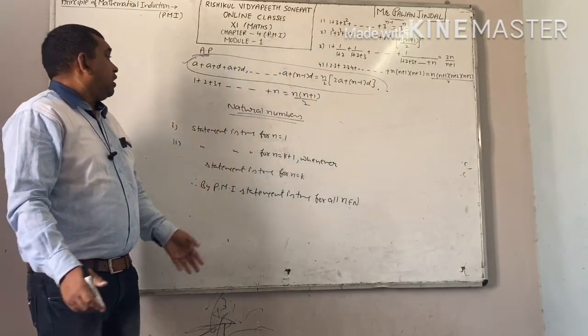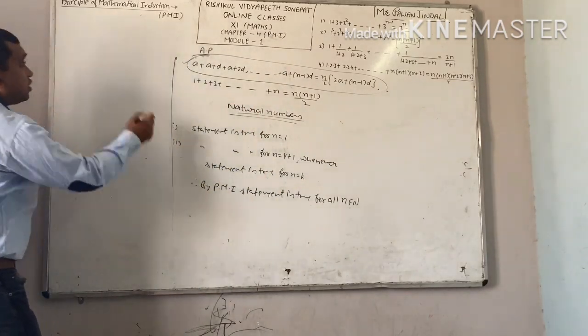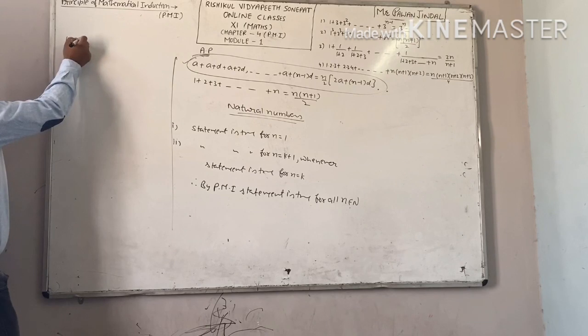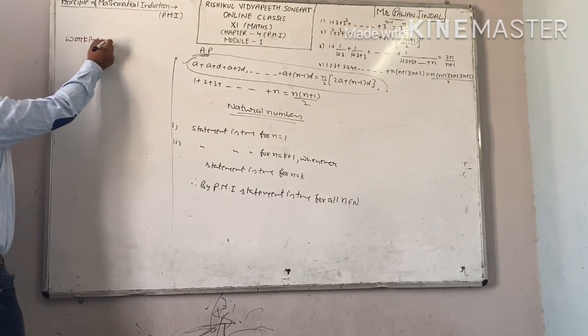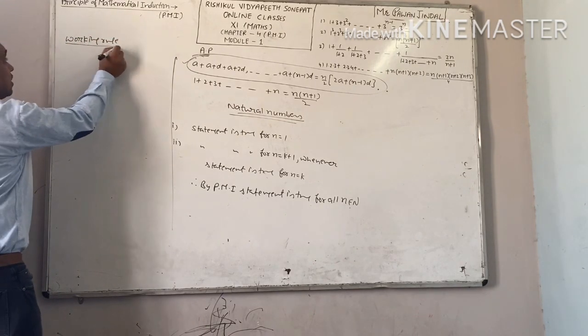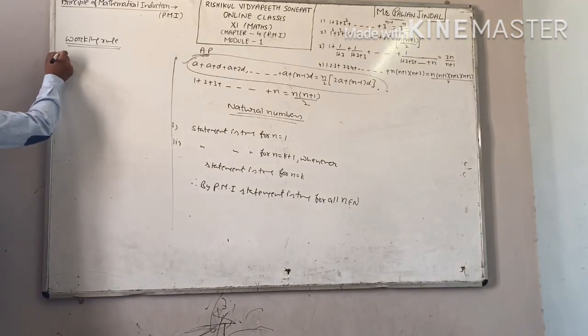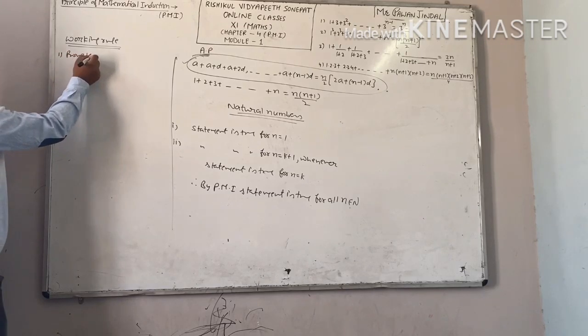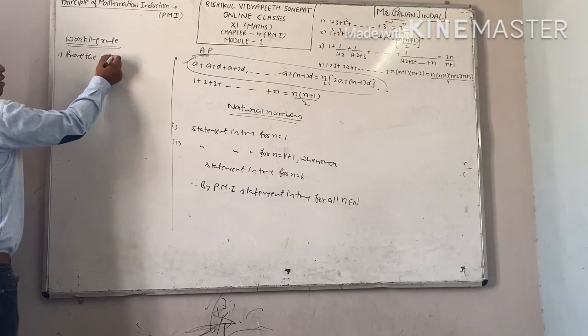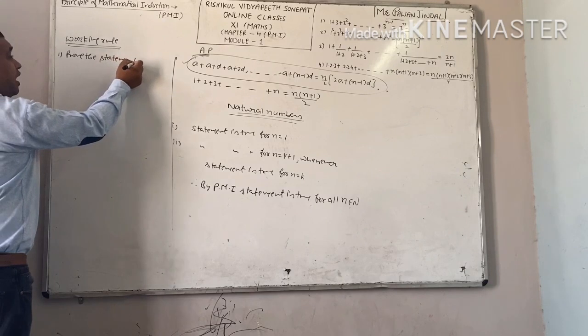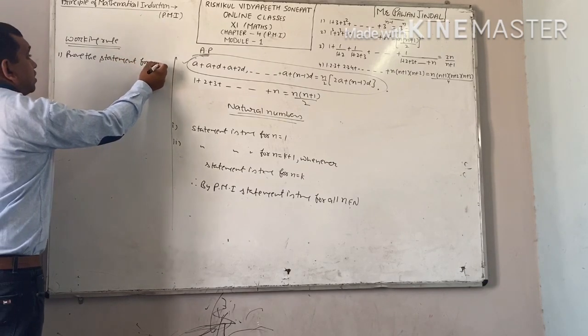This is your PMI. In short form, I am writing the working rule. Working rule says that first step, prove the statement for n equal to 1.